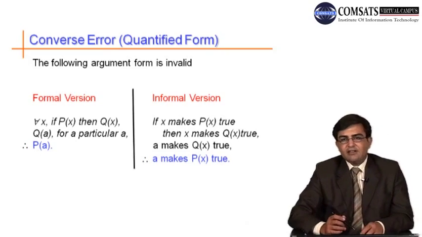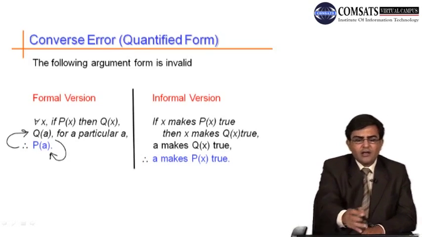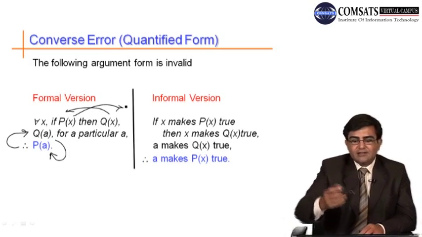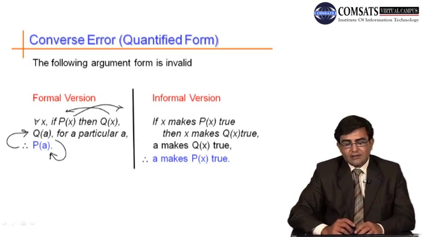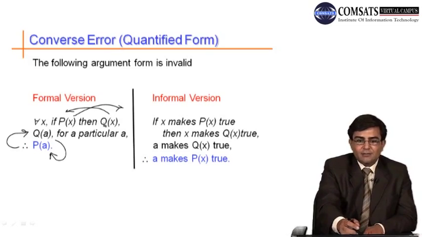This is the converse error, because we should have taken the converse of this statement, as we discussed for the converse error of modus ponens. It must be q of x here and p of x here.